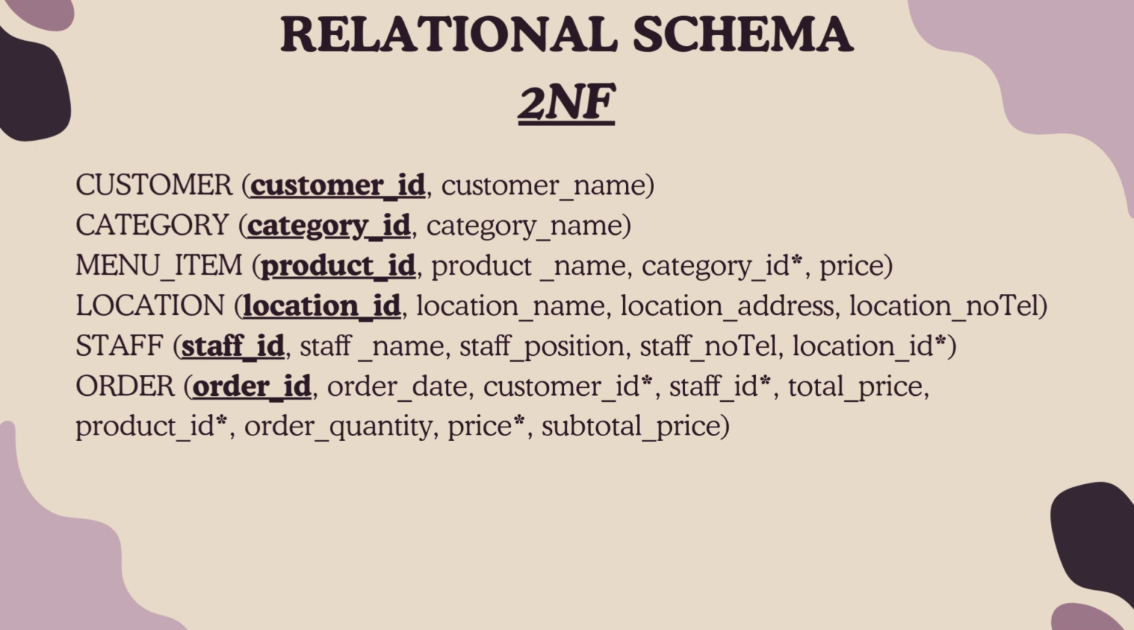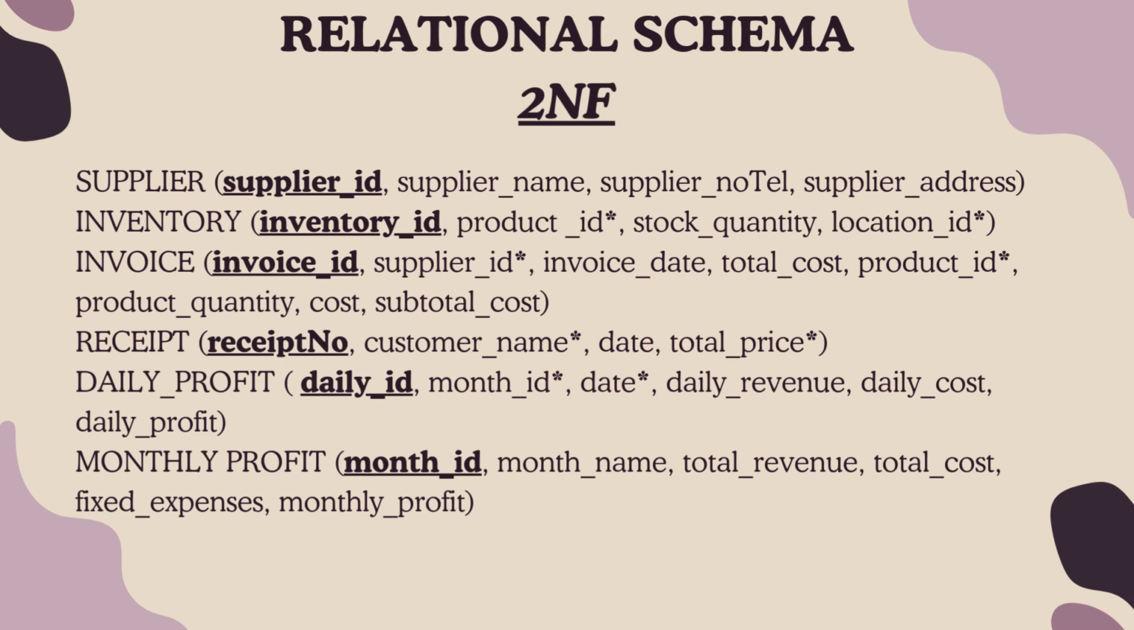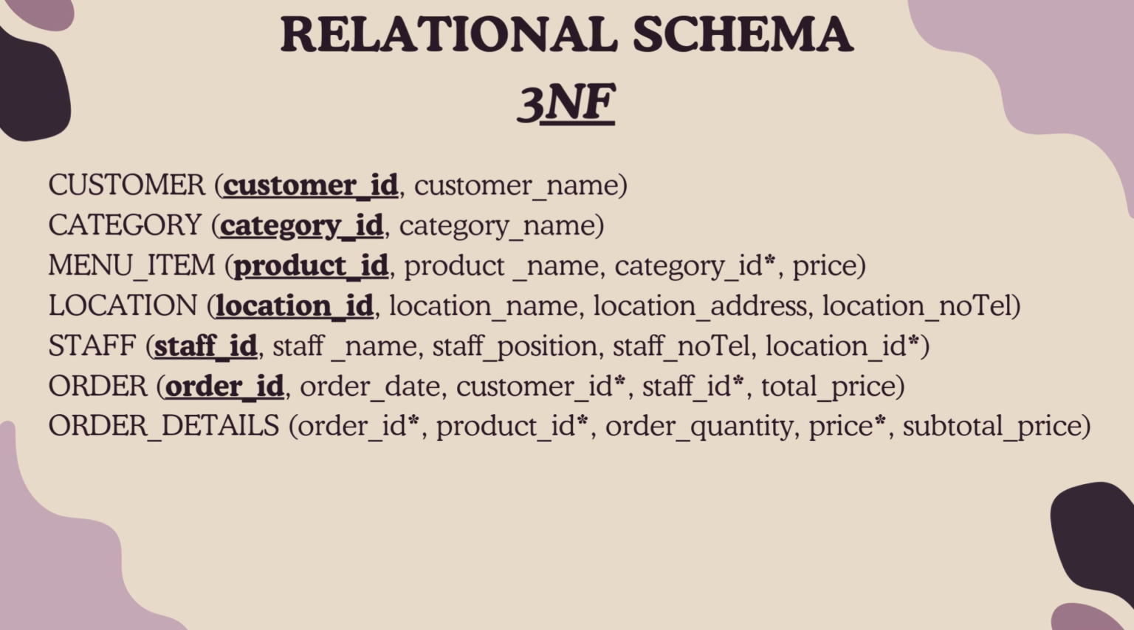The next stage is the second normal form. In this normal form, we create new tables in order to eliminate the partial dependencies. In the second normal form, we have a total of 12 tables. Now, we refine our database further by eliminating transitive dependencies, where a non-key attribute depends on another non-key attribute rather than the primary key.